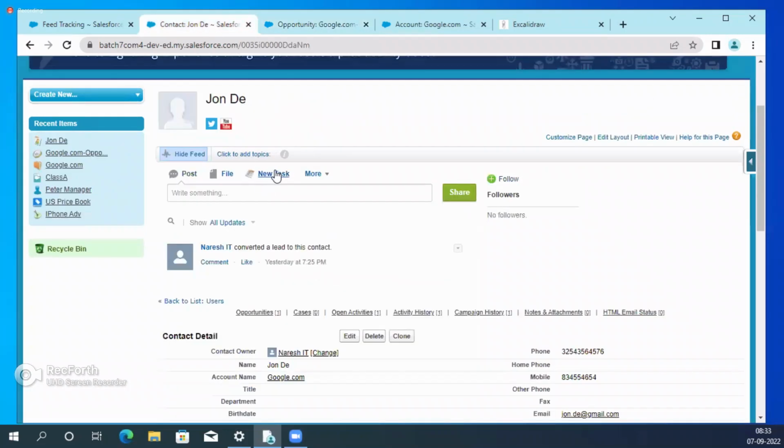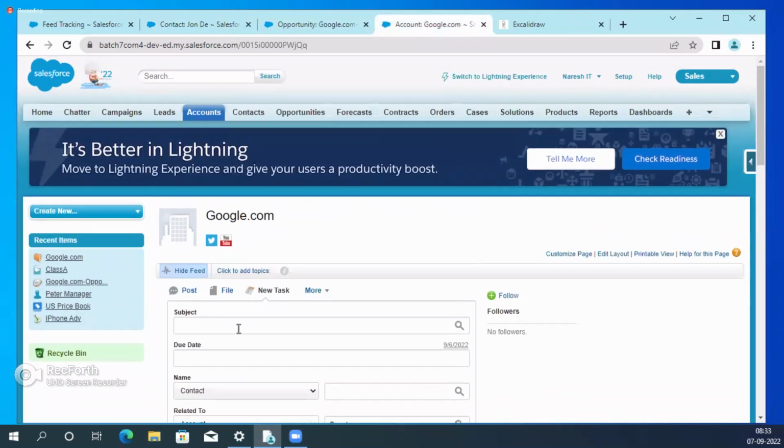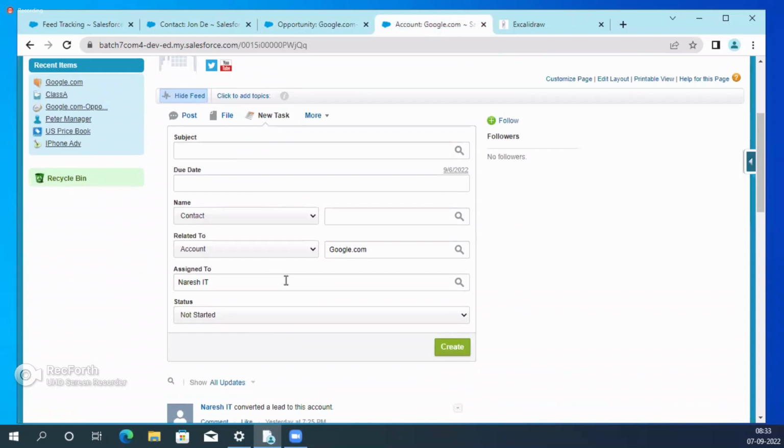So in the new task, we have 6 fields on the opportunity. Contact new task, 6 fields. 1, 2, 3, 4, 5, 6. That means the same global action is available in all the objects. So that's the reason these actions are called global actions.